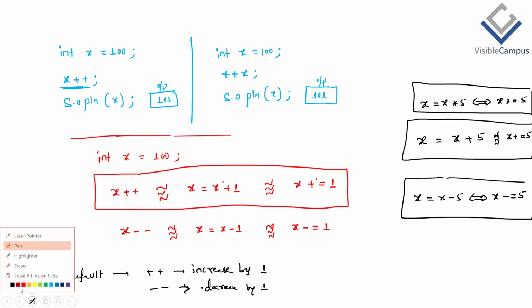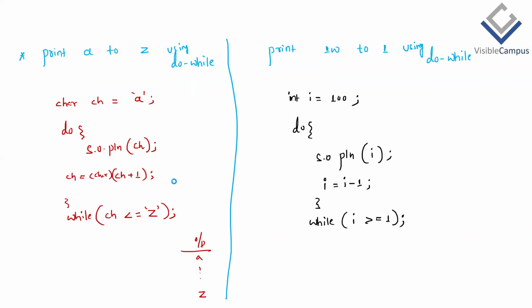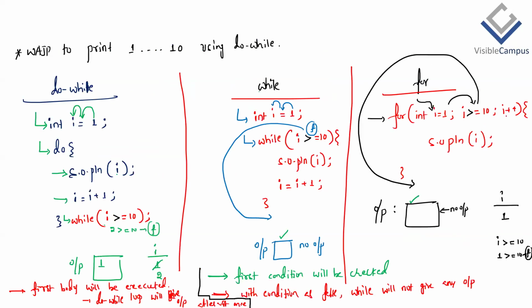Incrementation by multiplication. Similarly, if I want to divide, x = x / 5, then this can also be written as x /= 5, also possible. Modulo is not possible. Clear? So these are the different ways, but mostly we'll be using ++ for incrementation by 1. In all our for loop scenarios discussed so far, I have written i++. Here I am writing i = i + 1. So the meaning is to increment the value by 1.